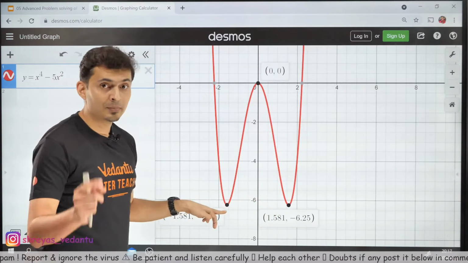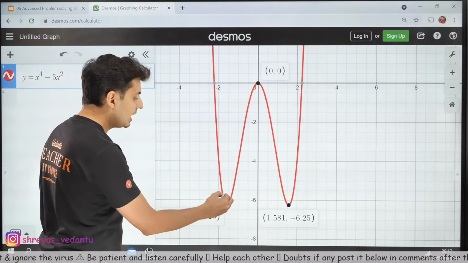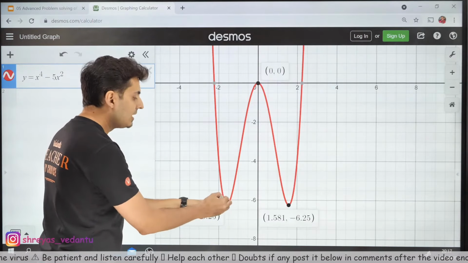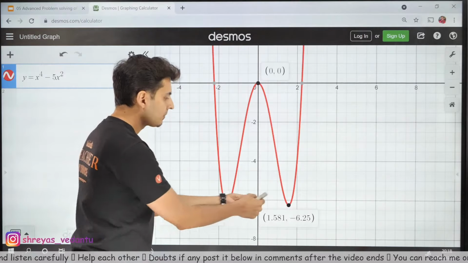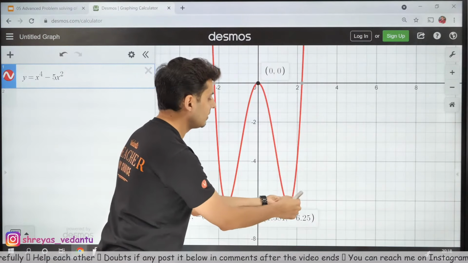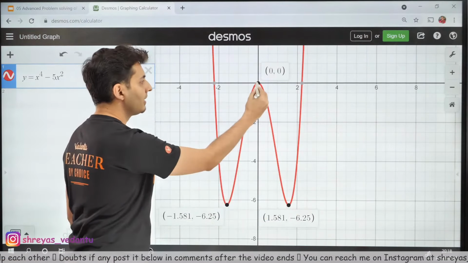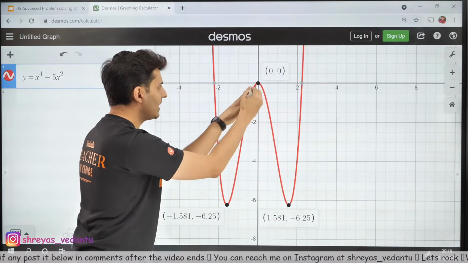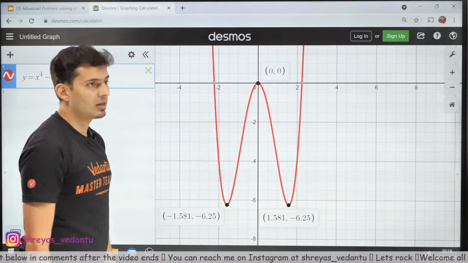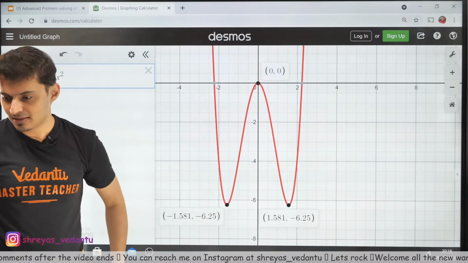which are stable equilibrium. So if the particle is trapped here, it will just keep on oscillating. It will be at stable equilibrium. If you move it here, it will come back. And over here, it's at equilibrium, but if you move it slightly here, it will fall. If you move it slightly here, it will fall. So that's unstable equilibrium. That's how it is.